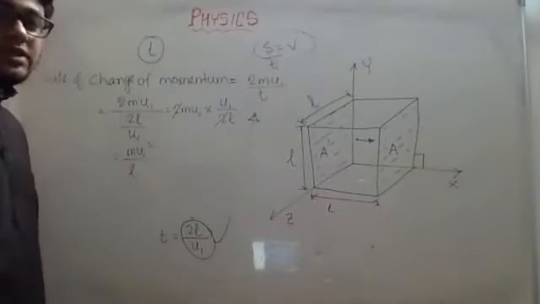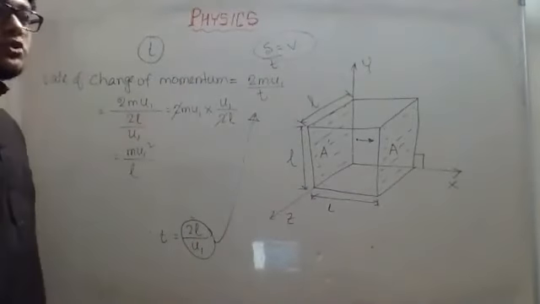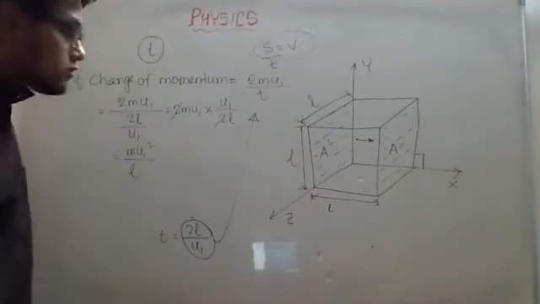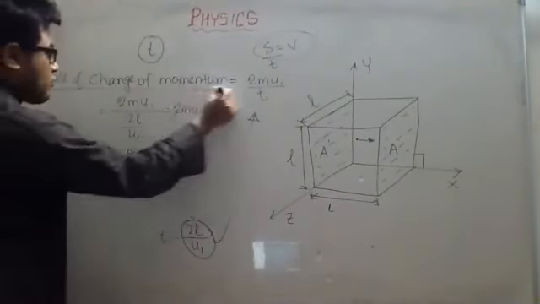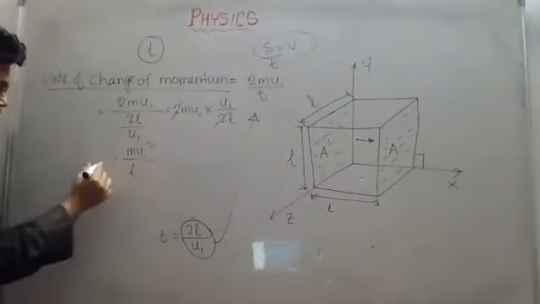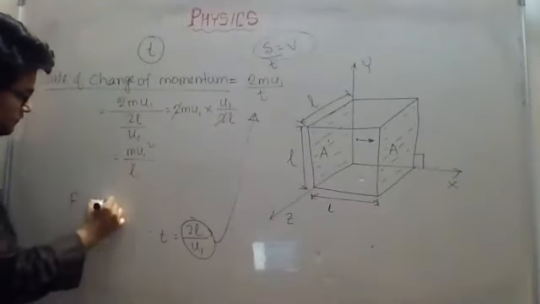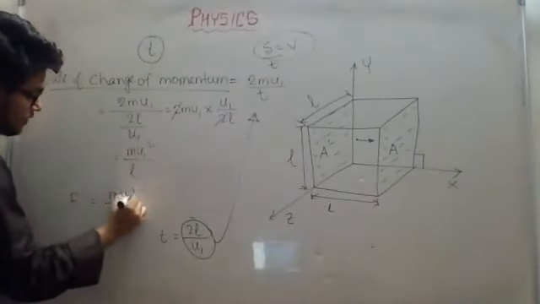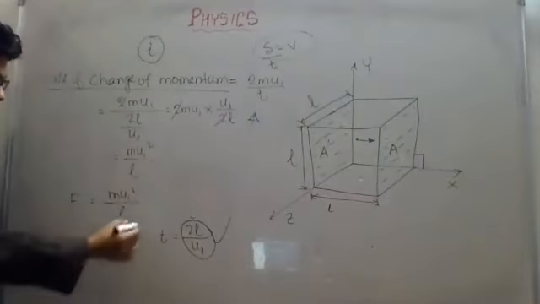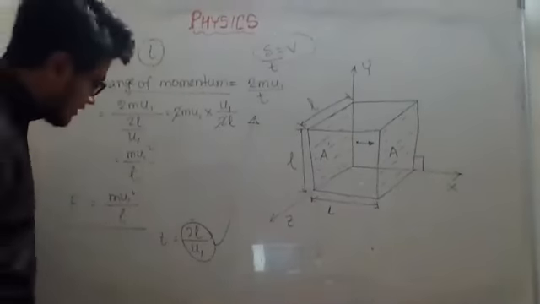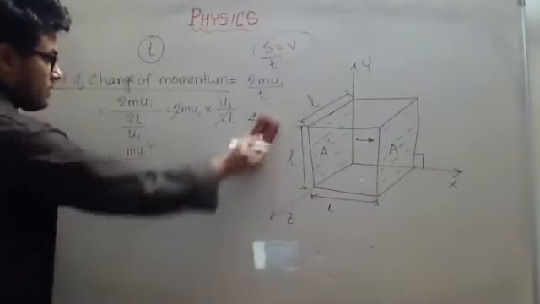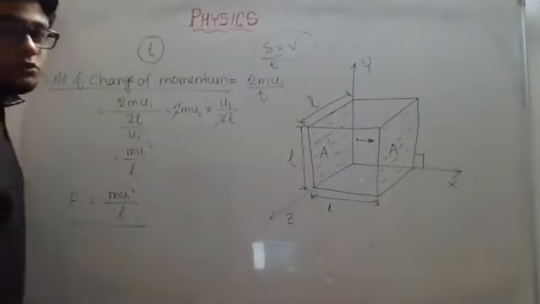But from Newton's second law, what do we get? The rate of change of momentum is equal to the applied force. So this is the rate of change of momentum, and this is equal to the applied force. So I can say the applied force F is equal to m u1 square by l. Okay, so this is the applied force. Anybody has any doubt till now? From here I will try to find out the pressure.